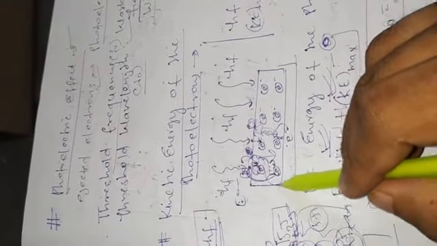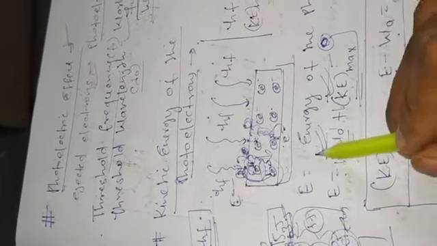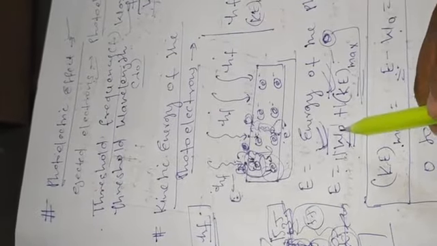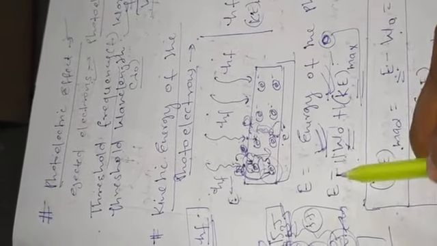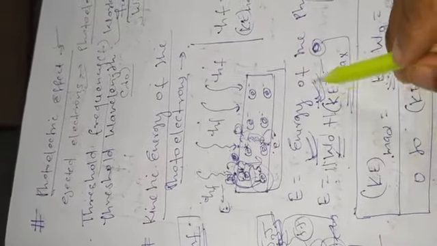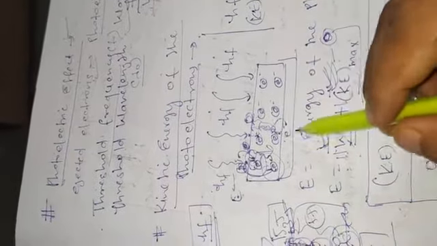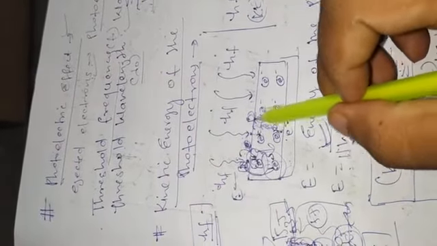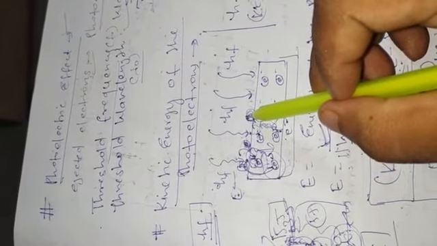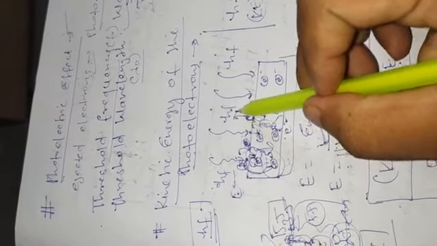This photon is completely absorbed by the electrons, and electrons use this energy in two ways. First, in the work function, which depends on the type of metal, and second, the remaining part of the energy provides the kinetic energy of the electron. The electron gets the energy, comes to the surface, and the remaining part of the energy gives its kinetic energy.